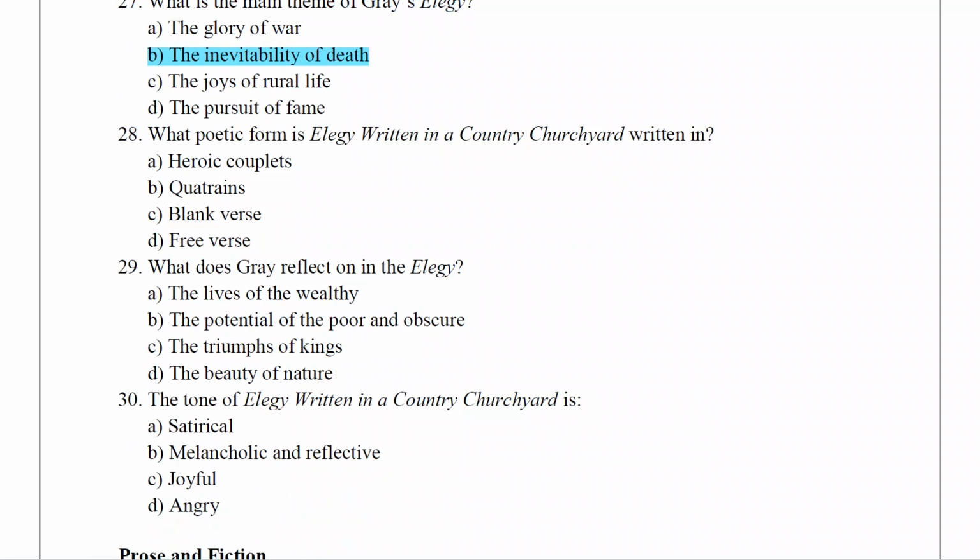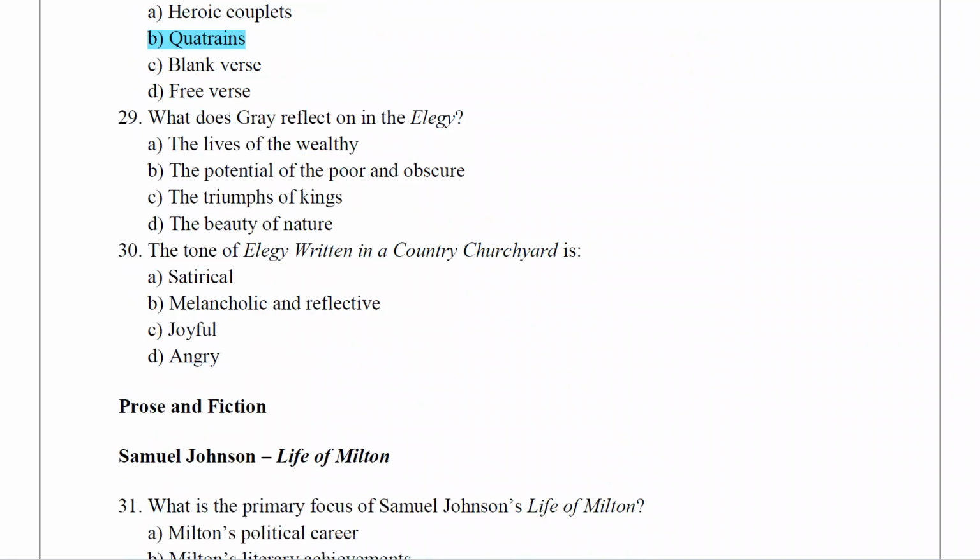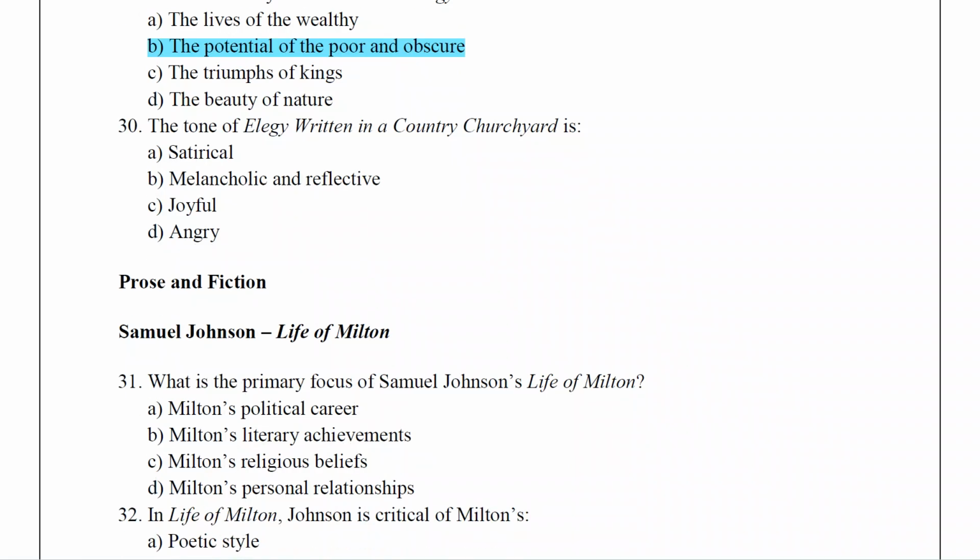What poetic form is Elegy Written in a Country Churchyard written in? The answer is quatrains. What does Gray reflect on in the Elegy? The potential of the poor and obscure. The tone of Elegy Written in a Country Churchyard is melancholic and reflective.